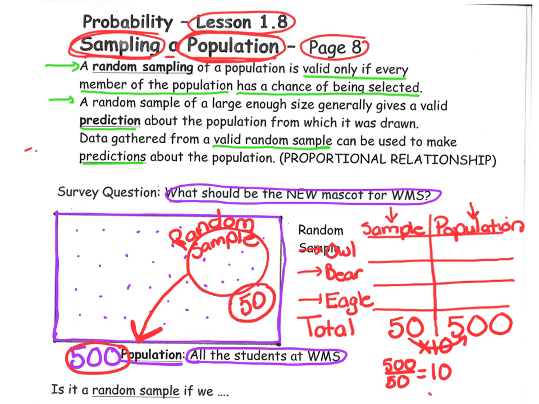That should also be true for the votes that we collect in each category. What's true for the sample should be true for the population, except 10 times greater. So here we go. Take a moment, pause the video, and record the table if you haven't done so already.